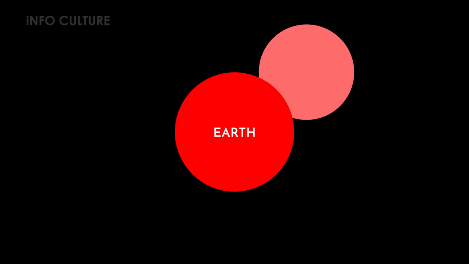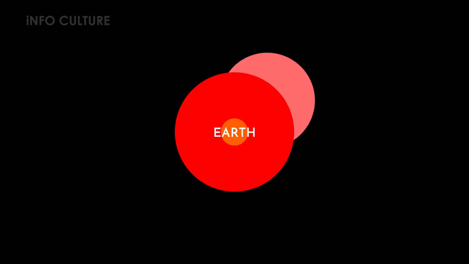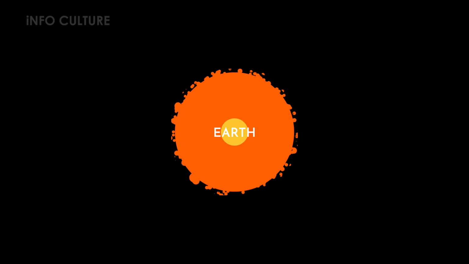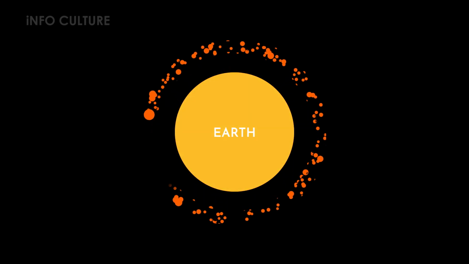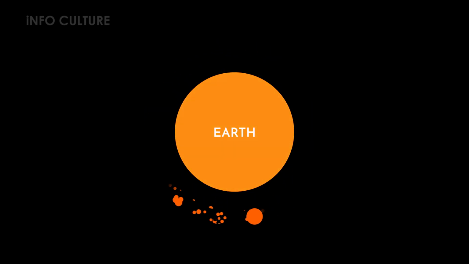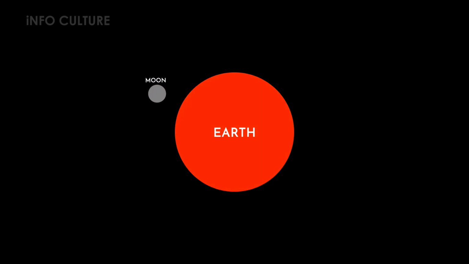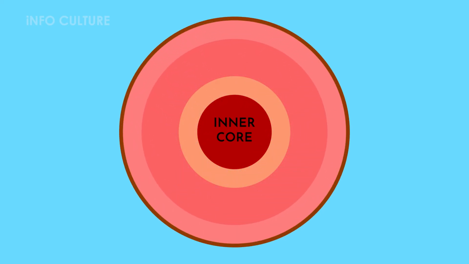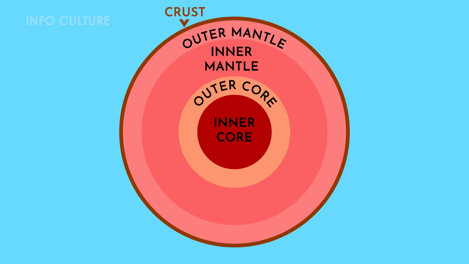Early in its evolution, Earth suffered an impact by a large body that catapulted pieces of the young planet's mantle into space. Gravity caused many of these pieces to draw together and form the Moon, which took up orbit around its creator. Earth is composed of 4 main layers, starting with an inner core at the planet's center, enveloped by the outer core, mantle, and crust.